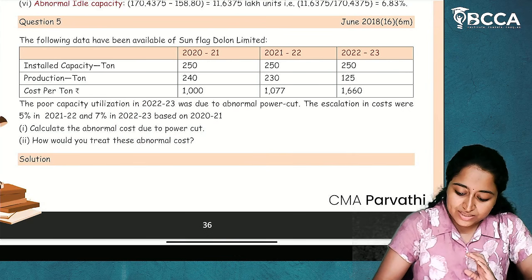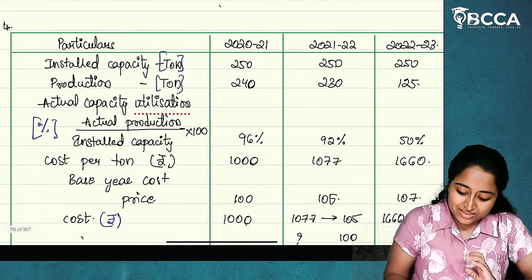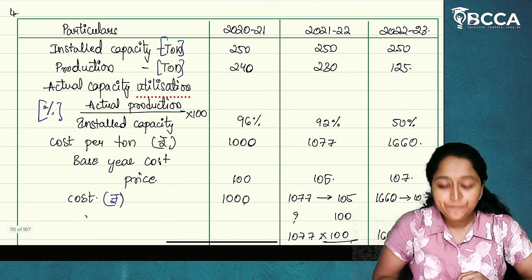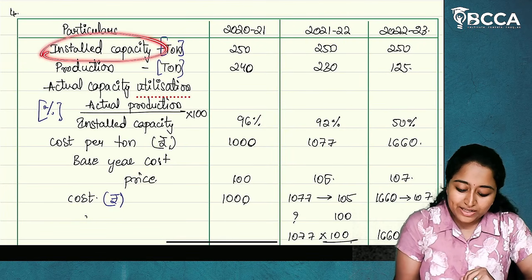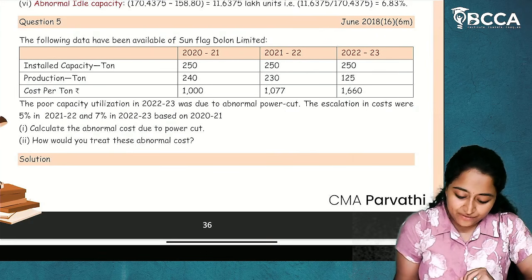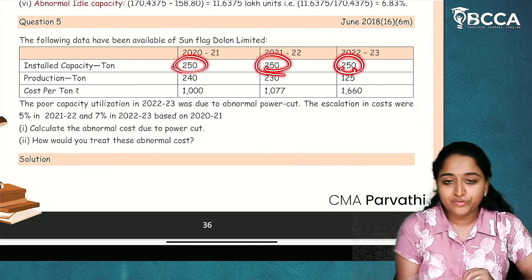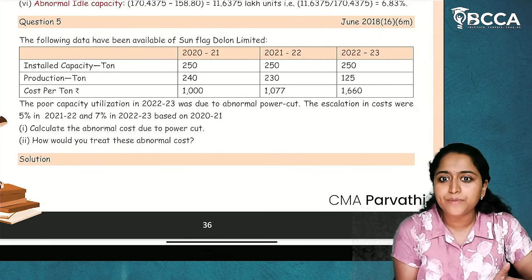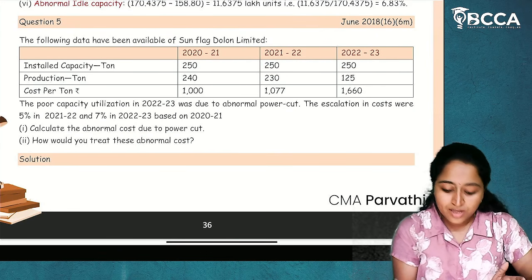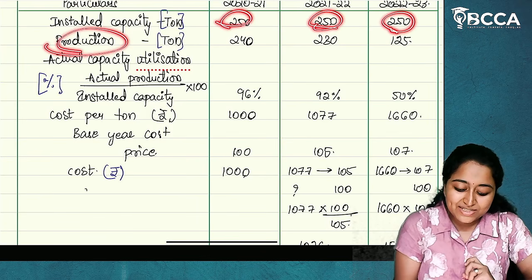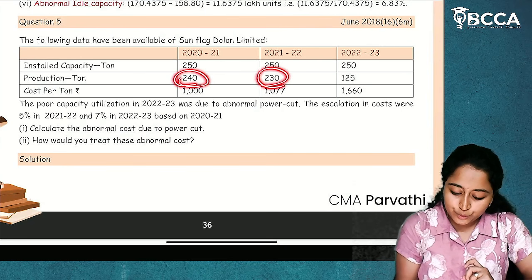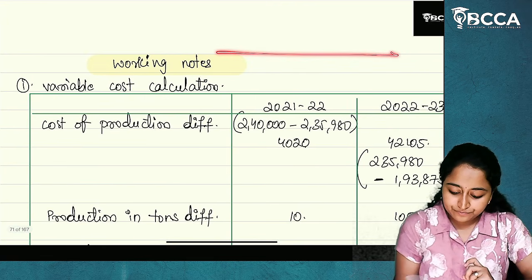Okay. For this, I am using my notes calculation which I have done in the class. Now, see, 3 years data is taken and installed capacity in tons is already given in the question: 250, 250, 250, the same for all years because it is the 100% maximum. Now, actual production is given: 240, 230 and 125.